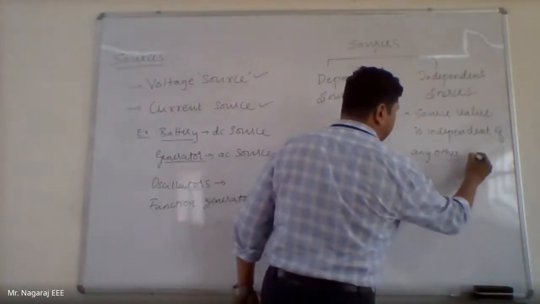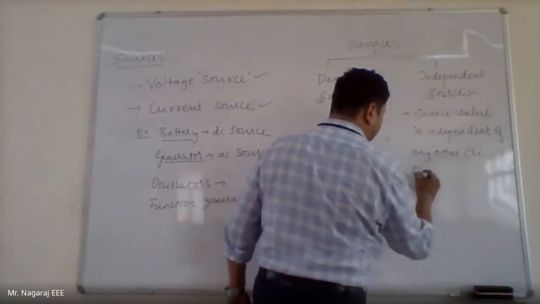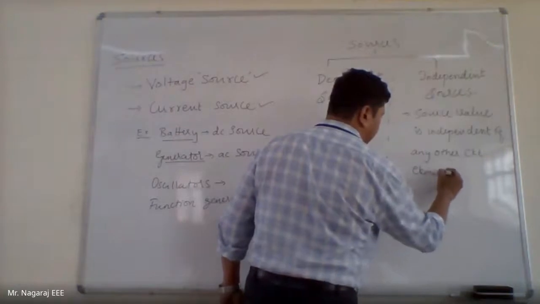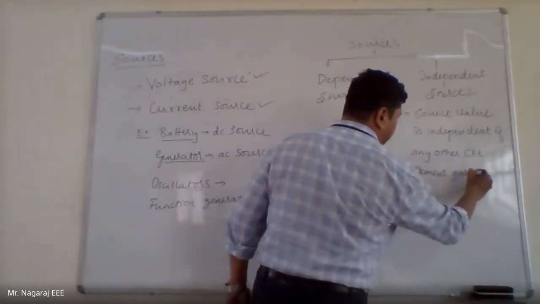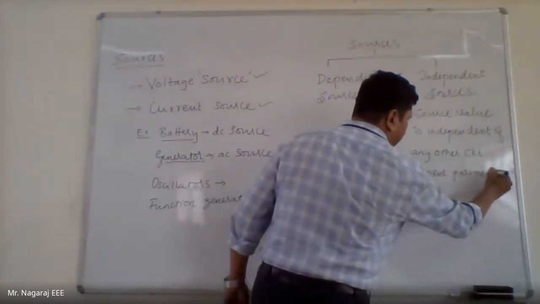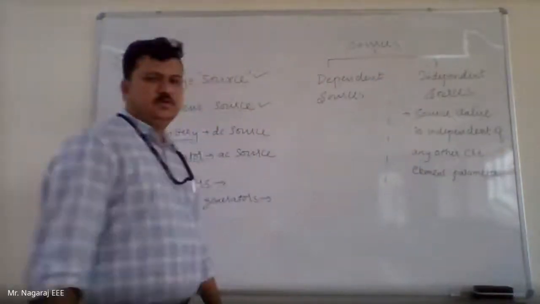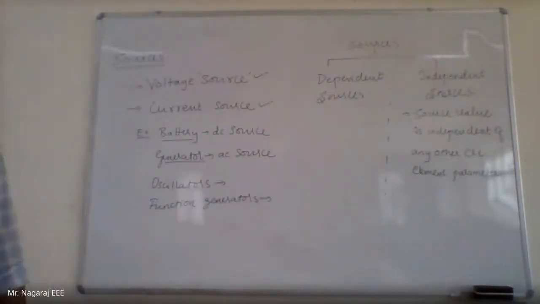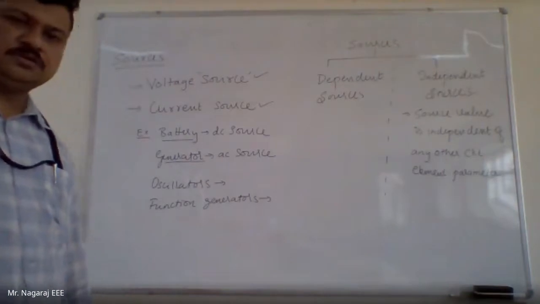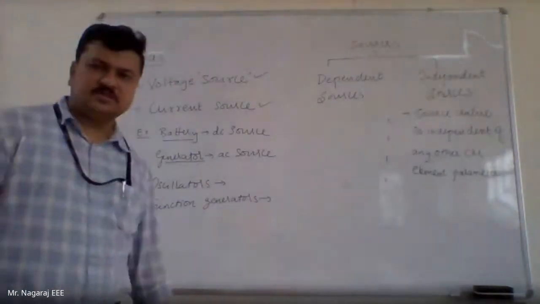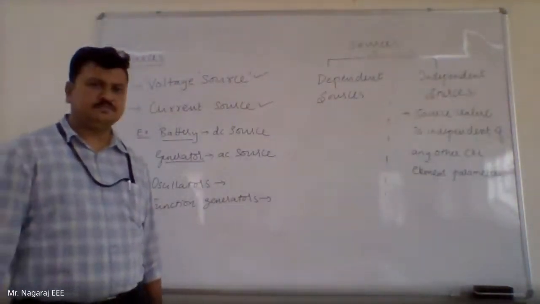Parameters of circuit elements are the circuit element values, or the voltage across that element, or the current through that element. These are the parameters.